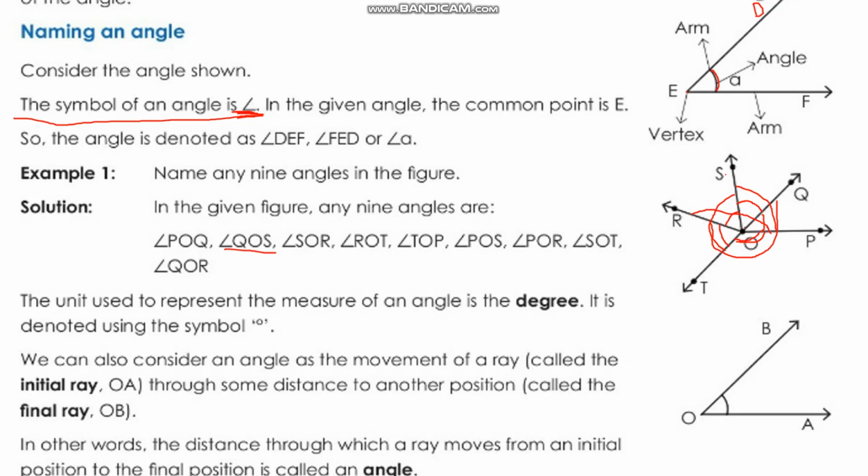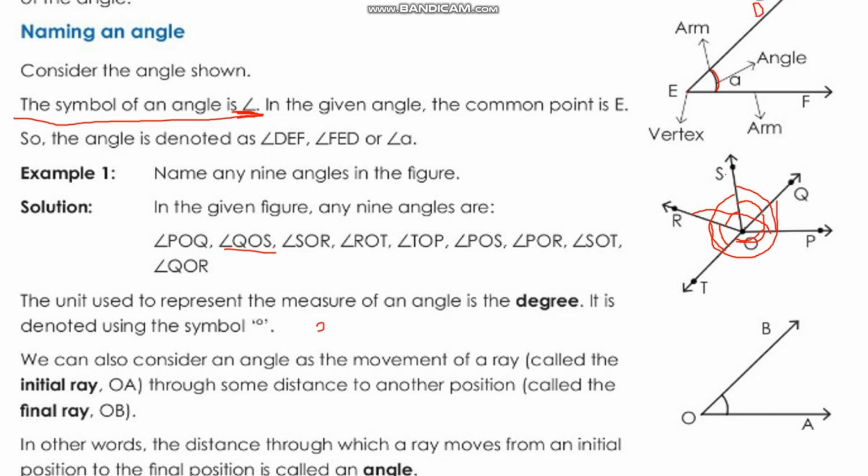Children, the unit used to represent the measure of an angle is the degree. We know that when we are taking the length of something, we write the unit centimeter along with that, isn't it? The same way, you can write the angle measure with the unit degree. It is denoted by using the symbol of a small zero over the number.